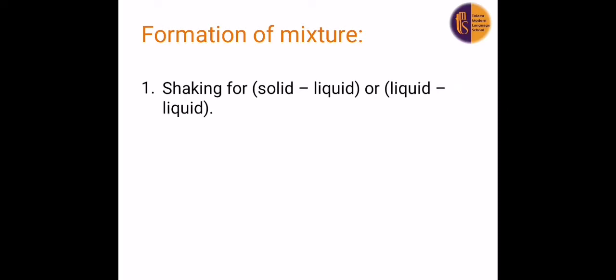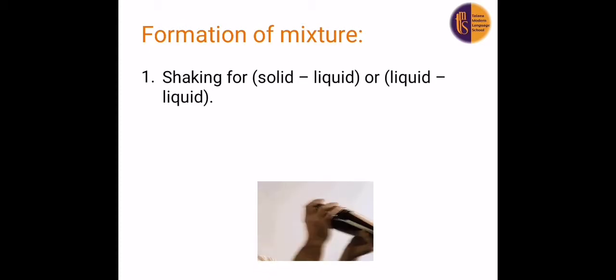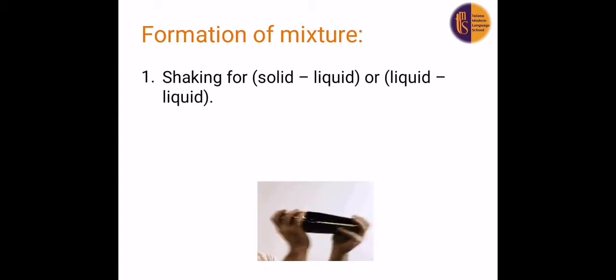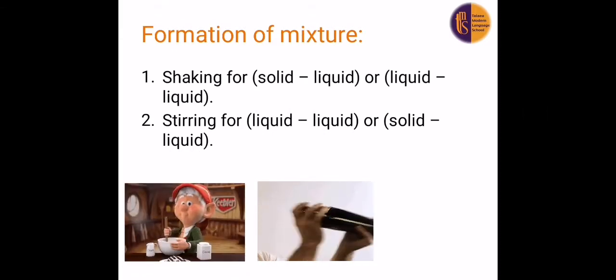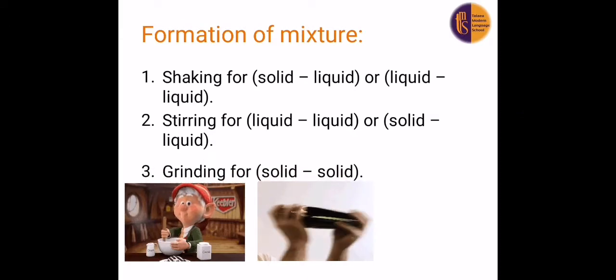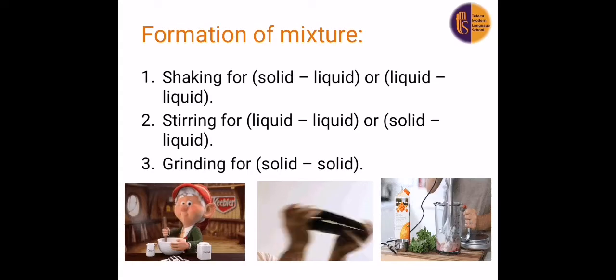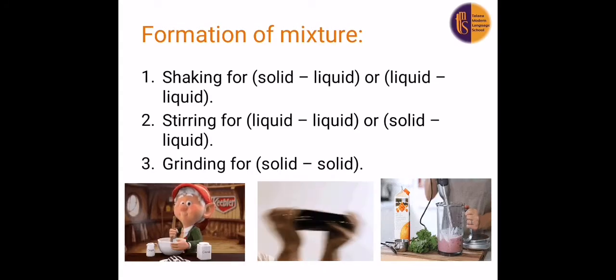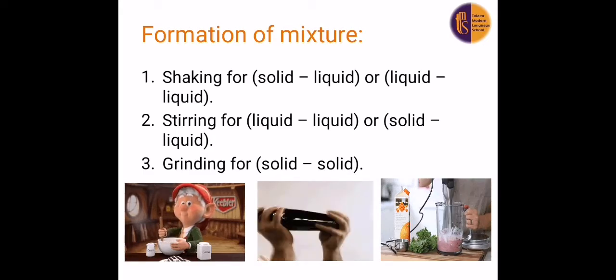How can we form a mixture? The formation of mixture. Number 1, shaking, for solid liquid or liquid mixtures. Number 2, we have stirring also for liquid or solid liquid. Number 3, we have grinding for solid mixture. So we have 3 ways to form a mixture: shaking, stirring, and grinding.